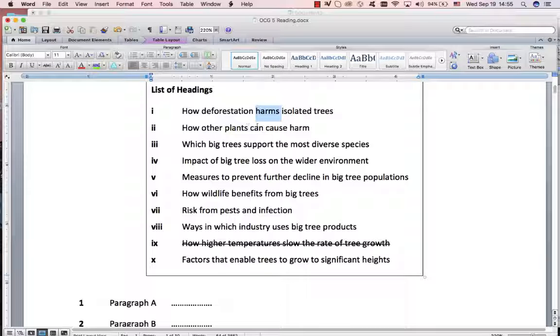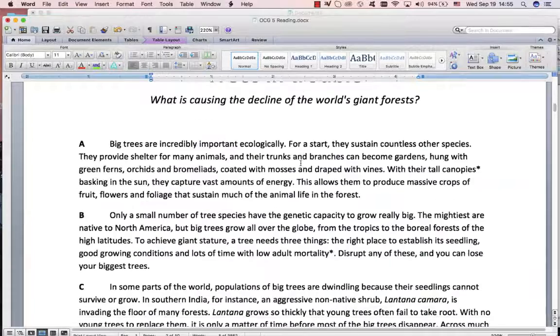There's harm, how other plants can cause harm. Maybe they're talking about deforestation as the threat. Maybe they're talking about other plants as the threat. Support is positive. That's just ways. Benefits is positive. There's more threats. Pests and infection. Industry and products, no. Grow to significant heights, no. So for that one, I don't know yet, but I would say it's one of these negative ones. Risks, harm, and harm. Come back to it.